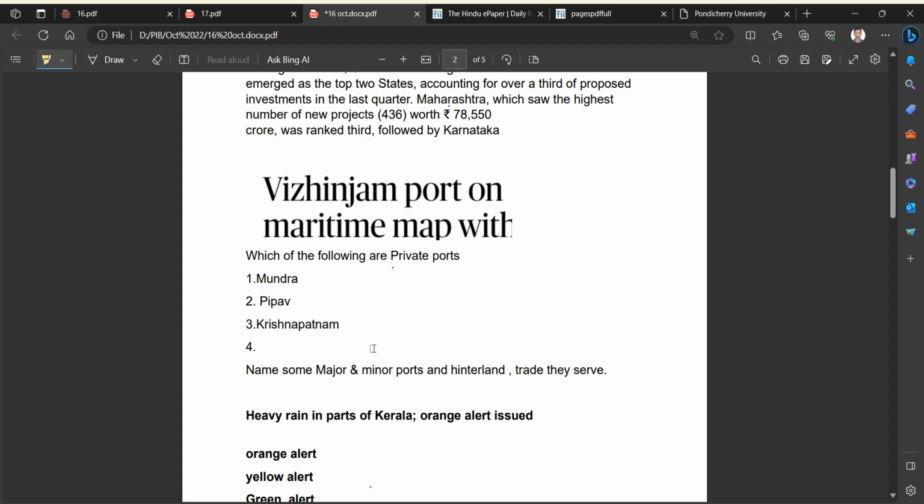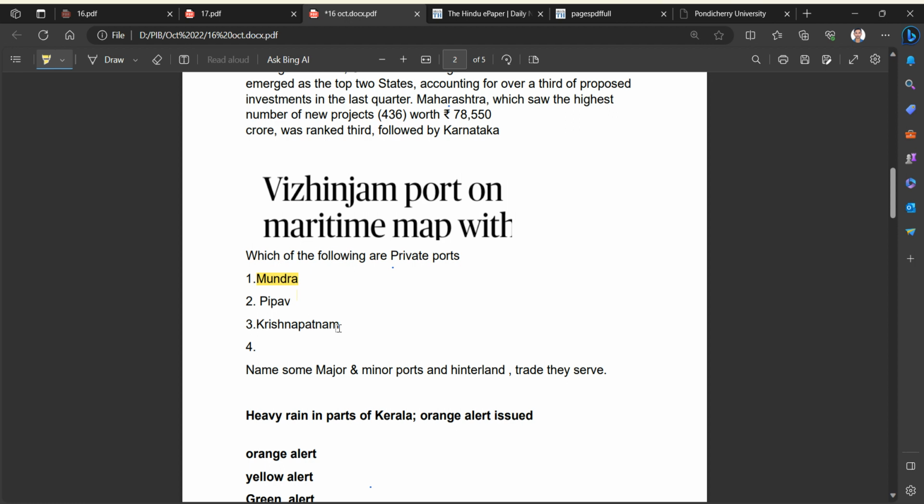Which of the following are private ports? Mundra, we have Mundra, Pipavav, Krishnapatnam. All the above three are private ports. The Mundra port has recently celebrated 25 years of successful operation. It was the largest commercial private port in India. It is in Gujarat. Even Pipavav is also in Gujarat. Krishnapatnam is in Andhra Pradesh.